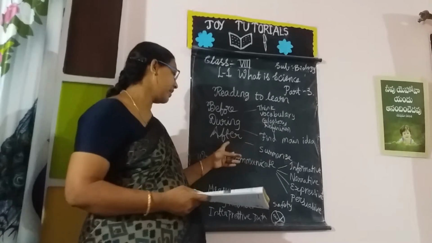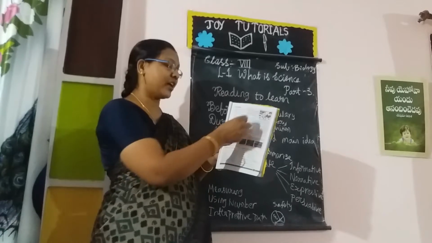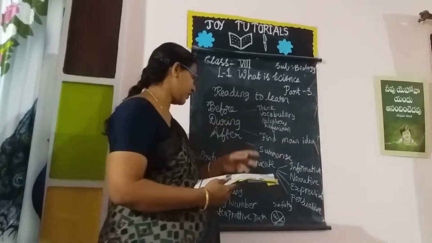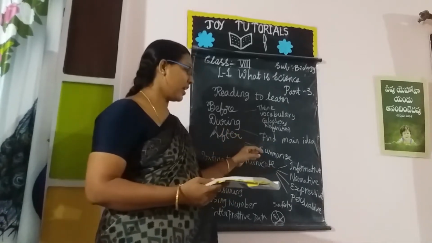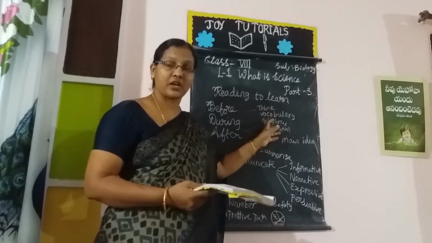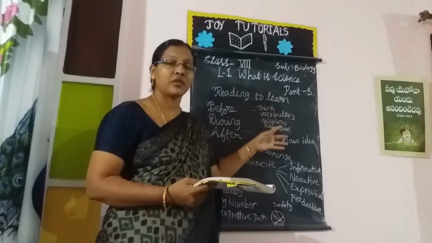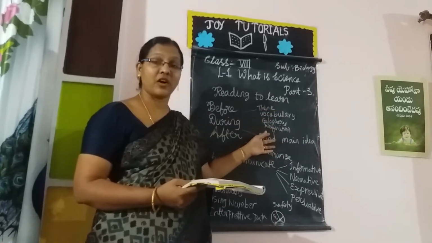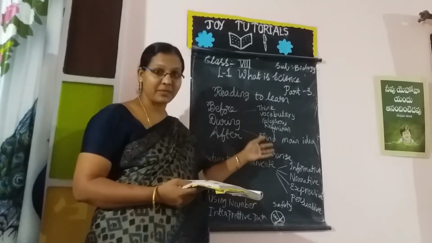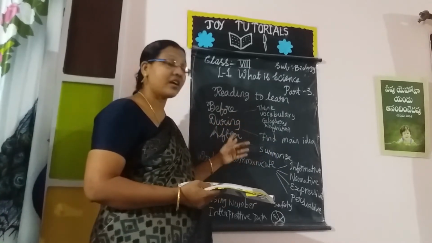After reading, pictures, images, and information are given. Here biotic components, abiotic components, and the desert ecosystem are all given. After reading, we have to summarize the biotic components in the ecosystem: producers, consumers, and decomposers. Abiotic factors here are sunlight, water, air, and environment. We have to summarize and gather information. That is about before reading, during reading, and after reading.